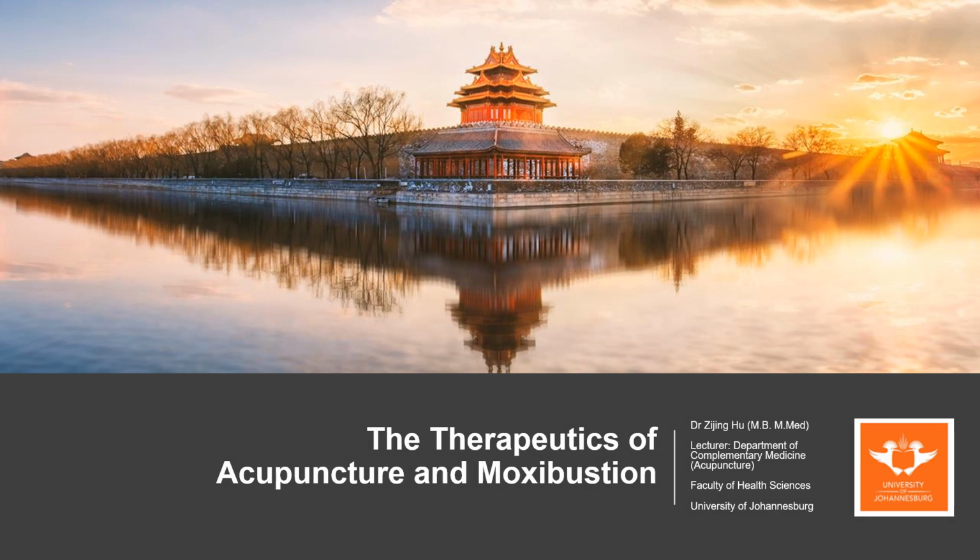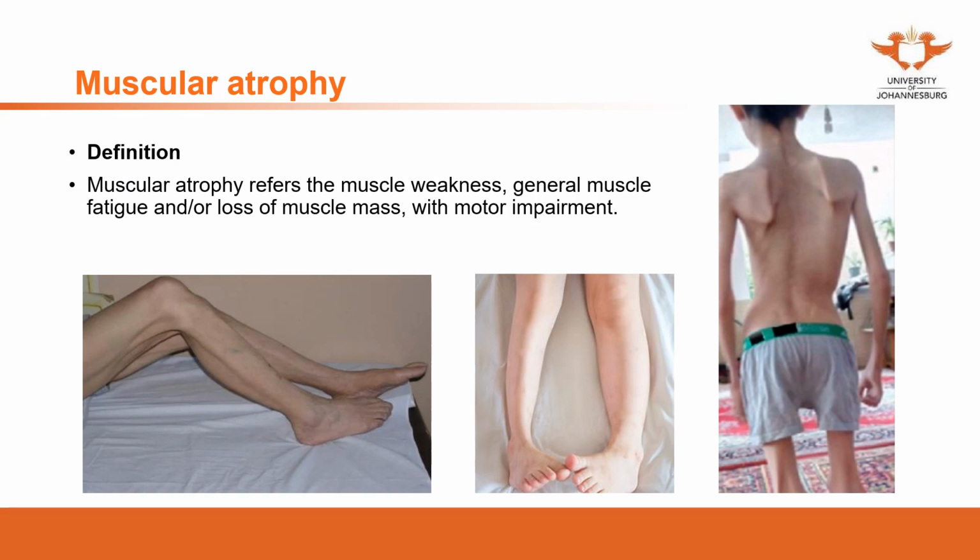Good day, class. In this video, we are going to study a new disease, muscular atrophy. Muscular atrophy refers to muscle weakness, general muscle fatigue, and/or loss of muscle mass, with motor impairment. Especially after a long term, the patient will present with motor impairment, so they cannot move some parts of their body because of loss of muscles.